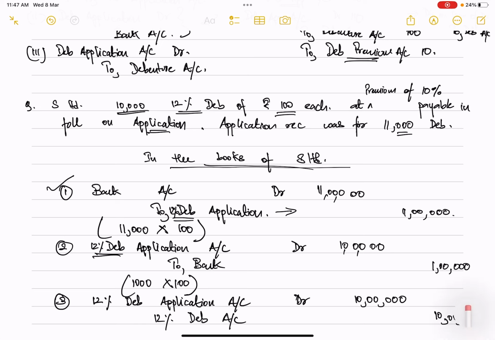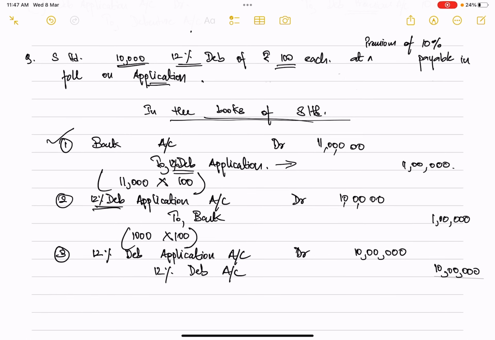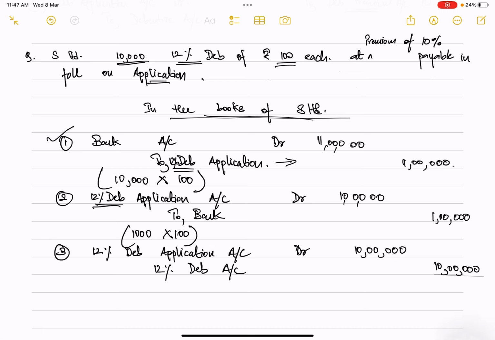And let's say this scenario of excess applications was not there. Now what would have happened? The entries would have remained the same, receiving of applications would have remained the same. Of course the values would change, because here we are receiving applications for only 10,000, but what will the value per debenture be?